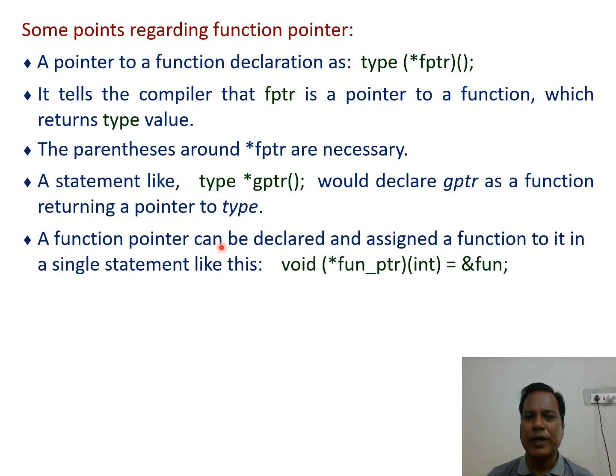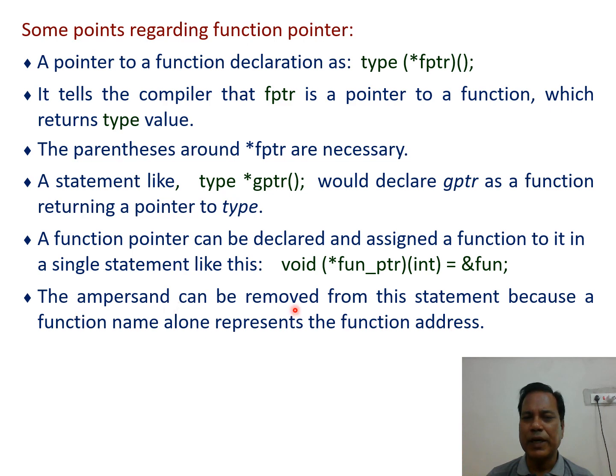A function pointer can be declared and assigned a function in a single statement like this: void, in open and close parenthesis asterisk function pointer and argument list, and its value can be assigned ampersand fun, the address of the function fun.